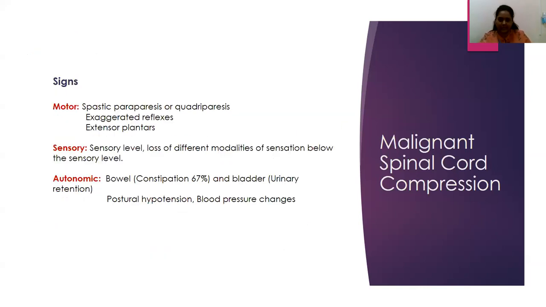Further, when we look at signs, as we know, it could be either a spastic paraparesis or a quadriparesis. There would be exaggerated reflexes in the start. There would be extensor plantars. The sensory level will help us understand the level of the vertebral involvement, whether it is above or below T12, which helps us understand the bowel and bladder involvement in these patients. Certain autonomic changes also occur, with postural hypotension or blood pressure changes seen in these patients.